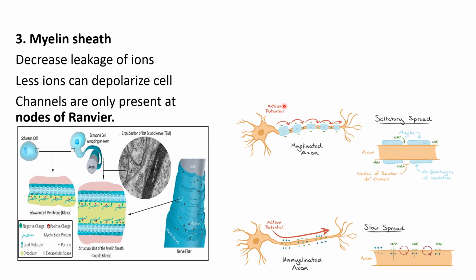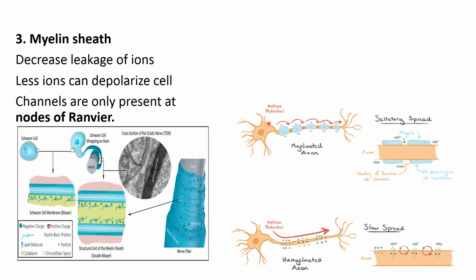So the charges cannot gather like on a non-myelinated or unmyelinated membrane. So this membrane will take more positive ions to go to action potential, but the membrane that is lined with myelin sheet needs fewer positive ions to enter into the cell to depolarize. So fewer ions are required when myelin sheet is there to depolarize the myelinated cell.